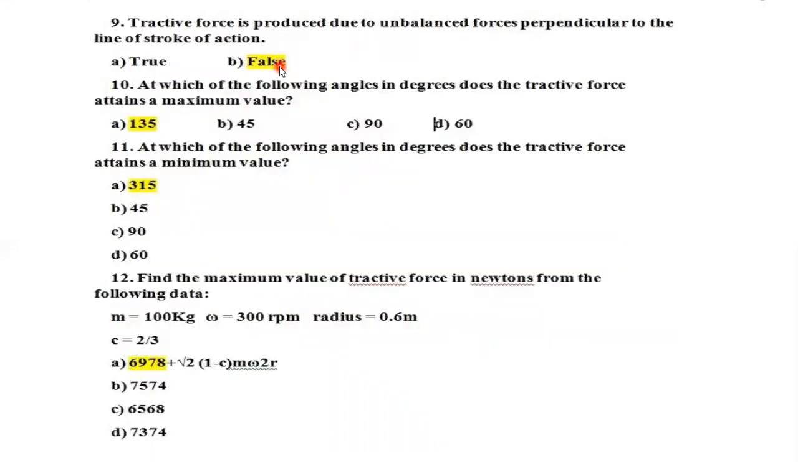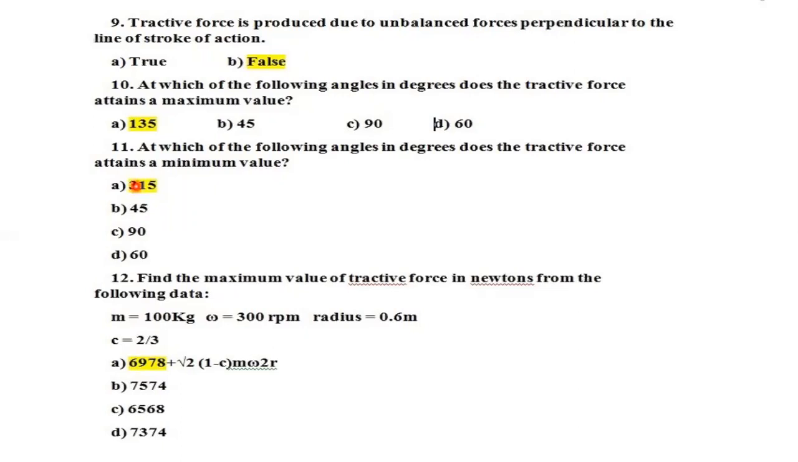So next one: tractive force is produced due to the unbalanced force along the line of stroke. Just now we saw, right? But here they have given us perpendicular. So obviously it's false. And the value also depends on the angle of the crank, as we just saw. And next one.